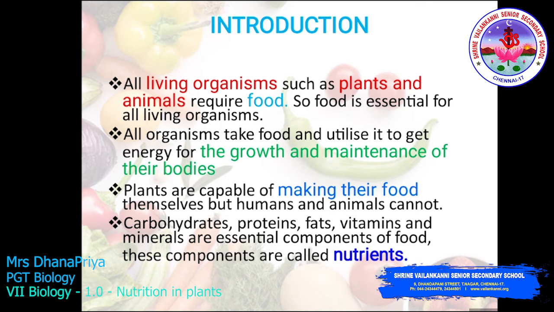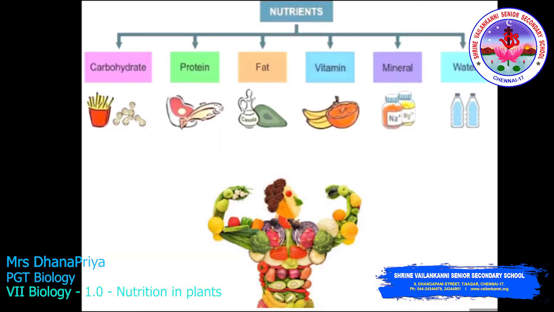Carbohydrate, protein, fat, vitamins and minerals are essential components of food, and these components are collectively called nutrients. So the nutrients have components like carbohydrate, protein, fat, vitamin, mineral and water.